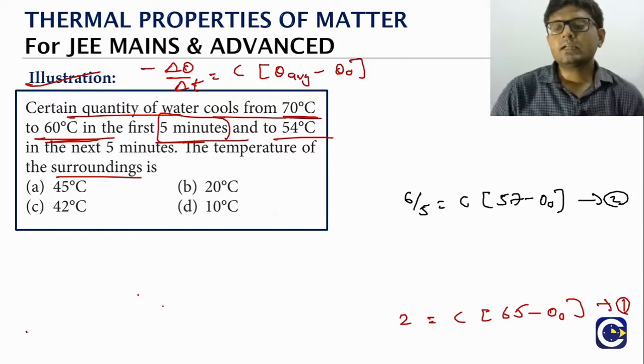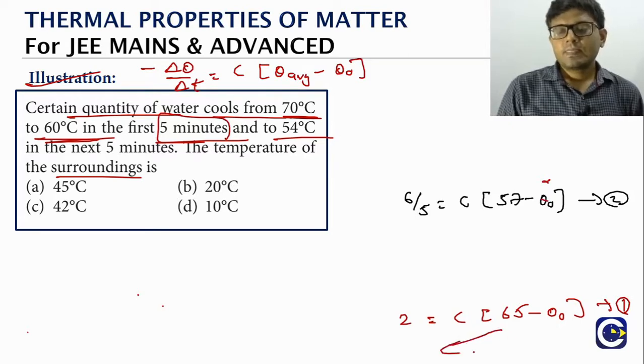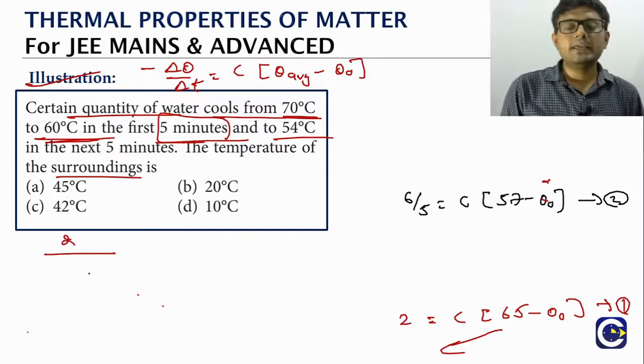What is our task? To get the value of theta naught. So how do we get it? From equation 1, what is the value of C? C will be equal to 2 by (65 minus theta naught). Take this and substitute in equation 2.